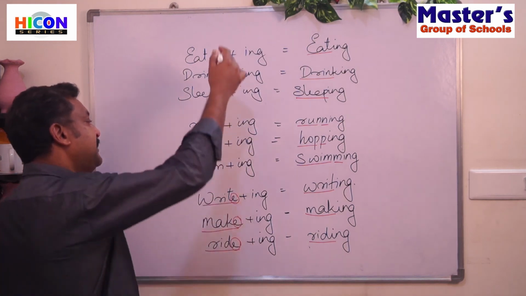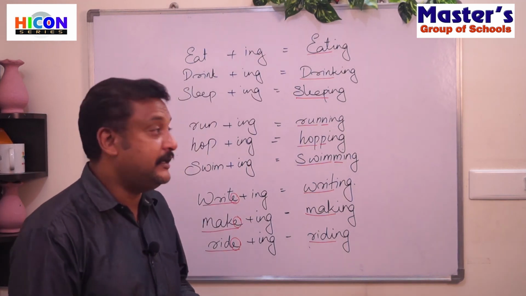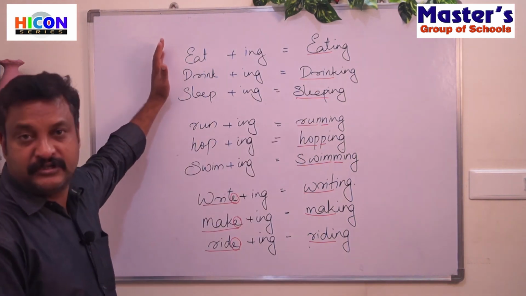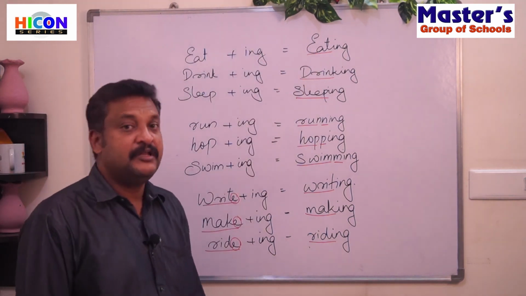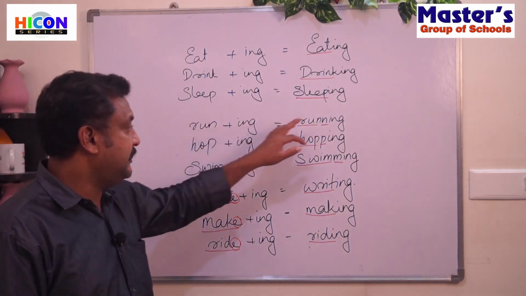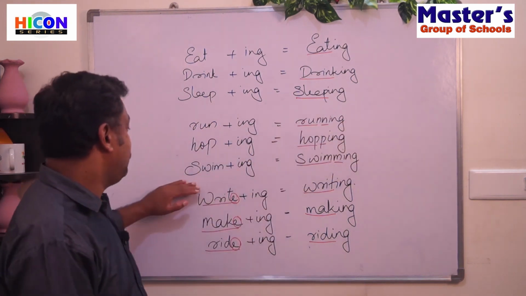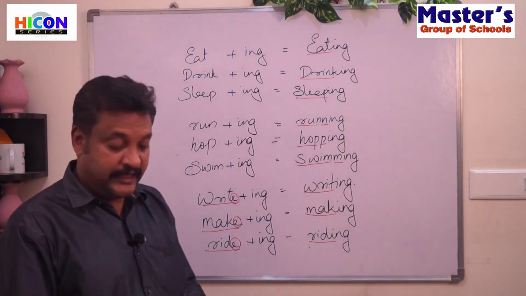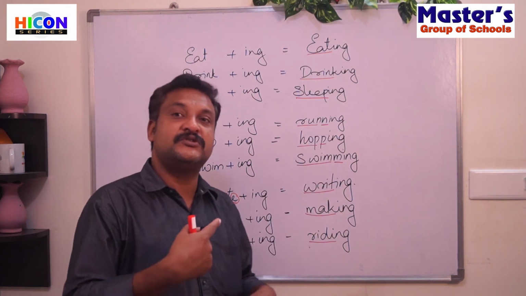Clear? So these are the three patterns with which we make spellings when we add ing to the words. The first one, there is no change in the word, just add ing and we get the ing form of the verb. The second one, the last letter gets repeated, like run, R-U-N-N-I-N-G, hop, H-O-P-P-I-N-G, swim, S-W-I-M plus ing, S-W-I-M-M-I-N-G. What happens here? Yeah, the last letter gets repeated, means we need to use it once again.